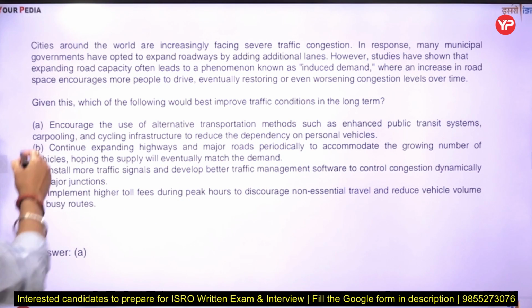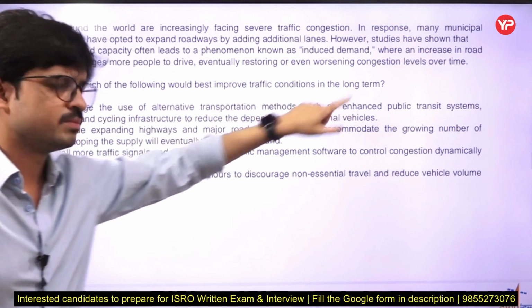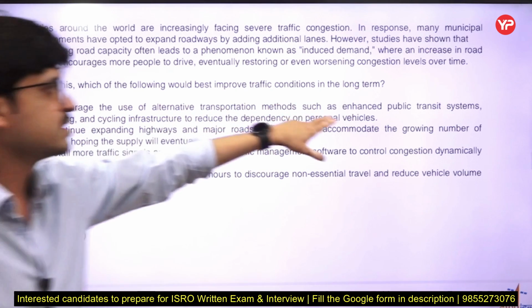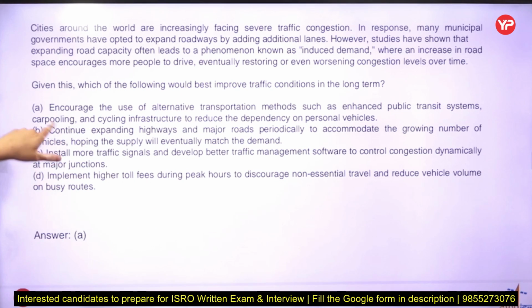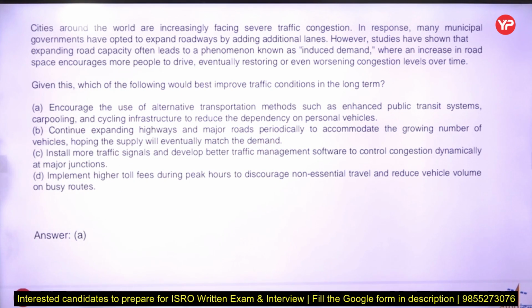So what is the solution? How can you best improve traffic conditions in the long term? Encouraging the use of alternate transportation methods, such as enhanced public transit systems, carpooling and cycling infrastructure, to reduce that. That is a very simple question.